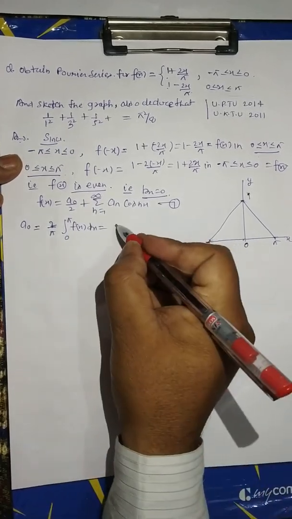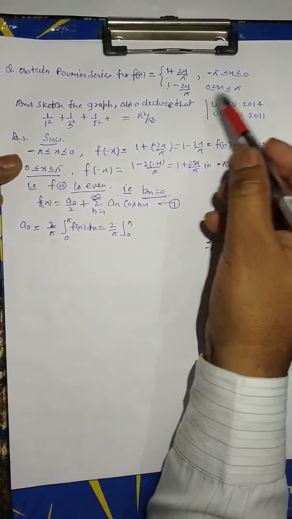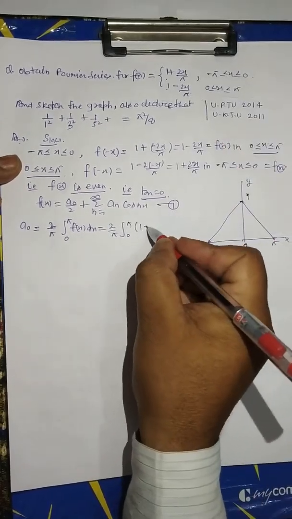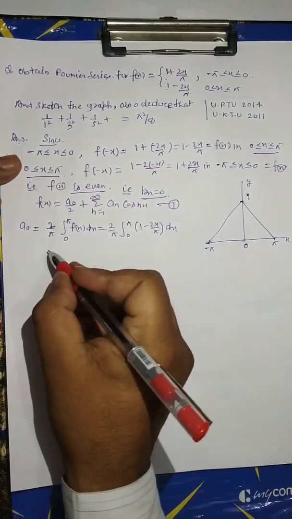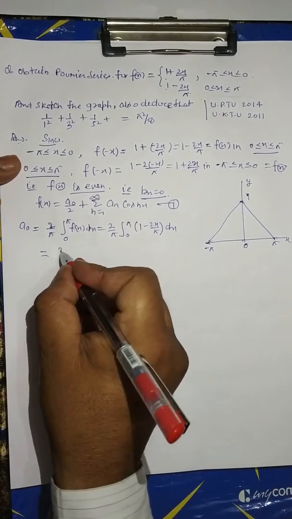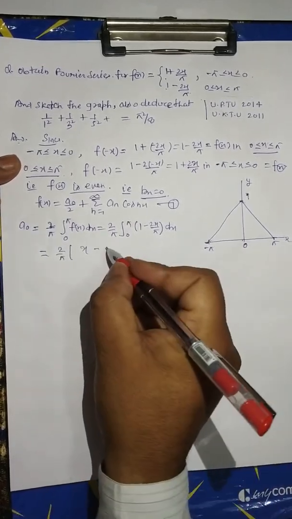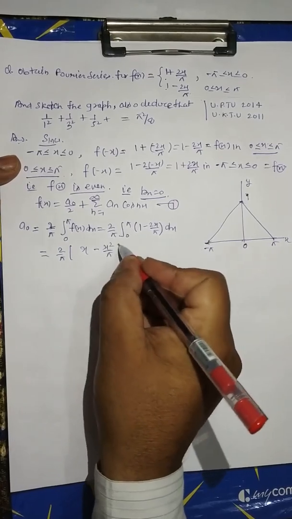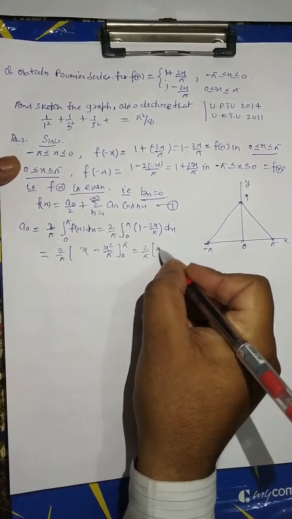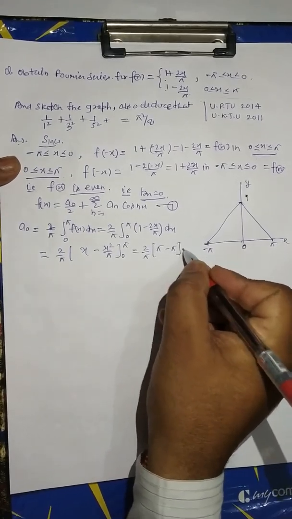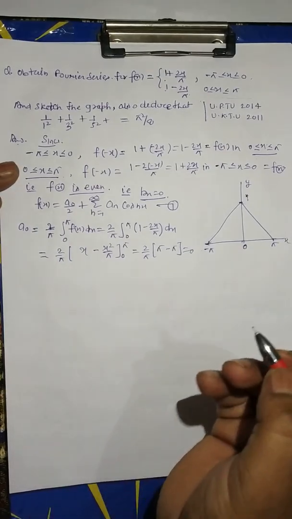This is equal to 2 upon pi, 0 to pi, value of f(x) 1 minus 2x upon pi dx. Now we can integrate: 2 upon pi, x minus x square upon pi, limit 0 to pi. This is equal to 2 upon pi into pi minus pi. This is equal to 0. Now a0 equal to 0.